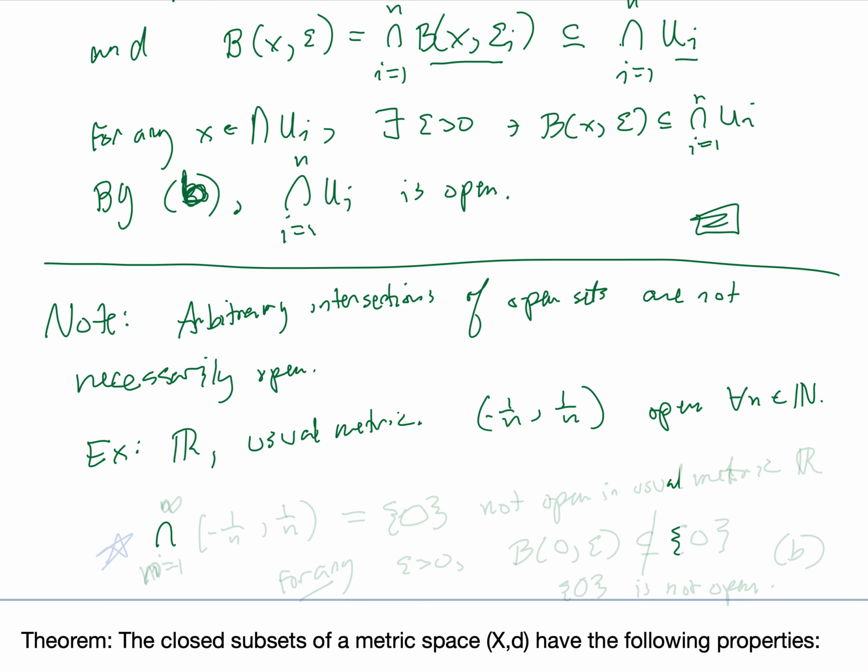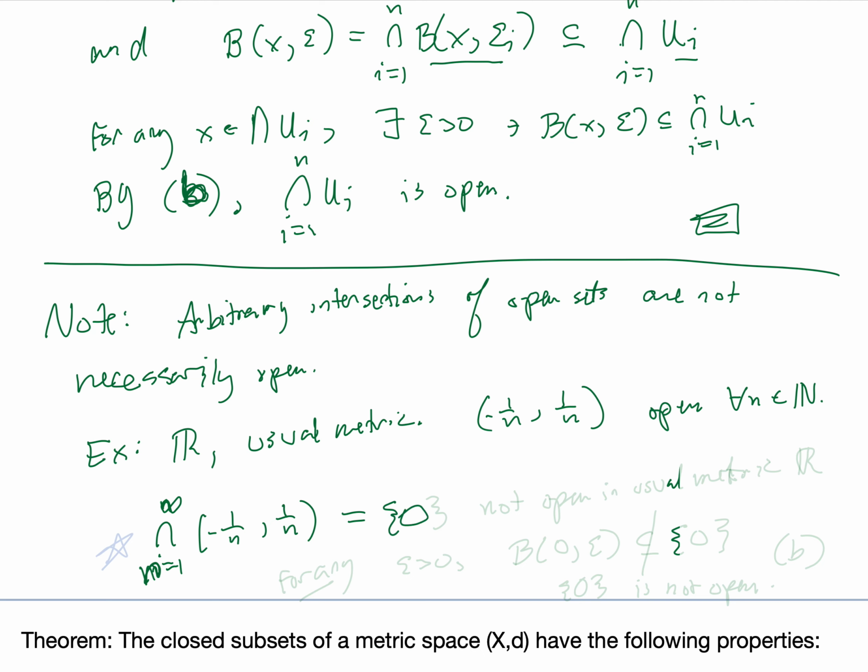Now let's look at the intersection from n equals 1 through infinity of the intervals from negative 1 over n to positive 1 over n. What is this intersection? Can any positive number be in it? No, because there's some n such that 1 over n is less than that positive number. Similarly, no negative number can be in it.